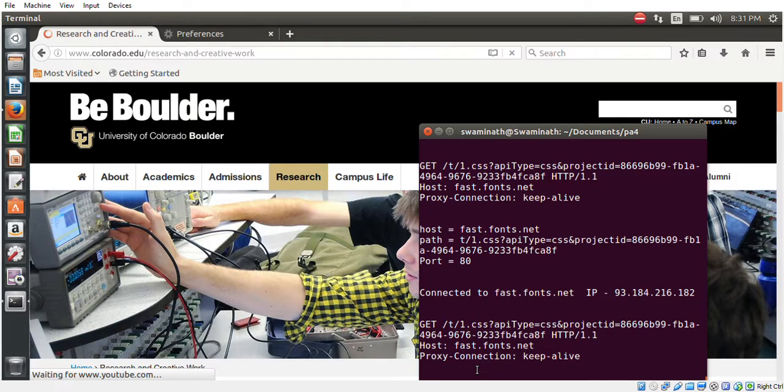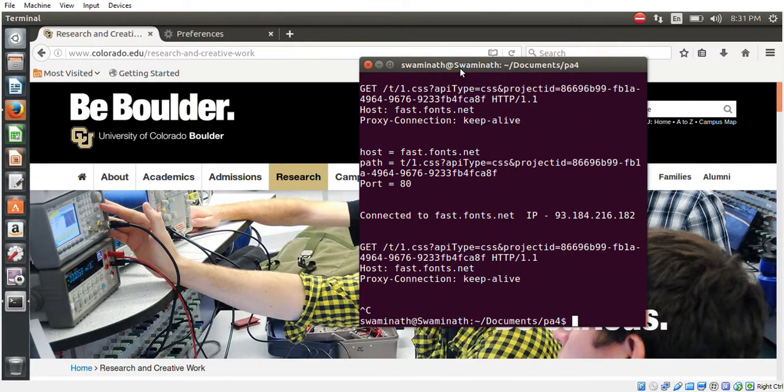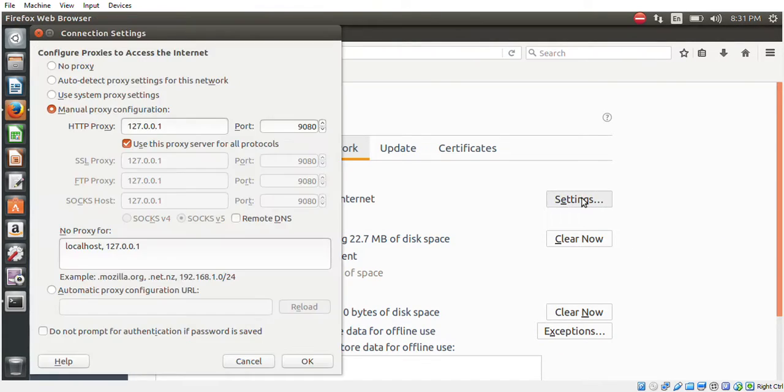Now I'll show you my caching program, how I did caching. Let me just change the proxy port so that there will not be any binding issue.